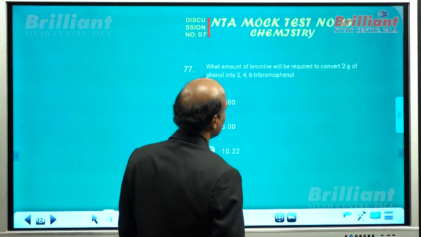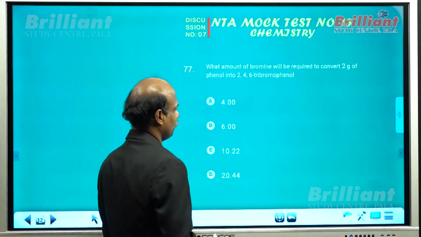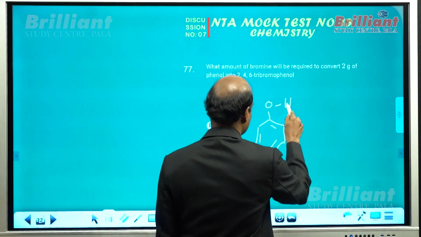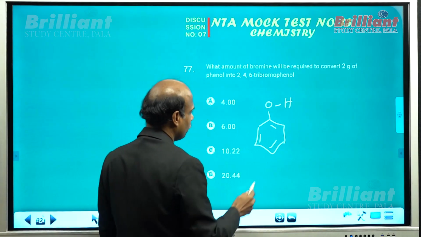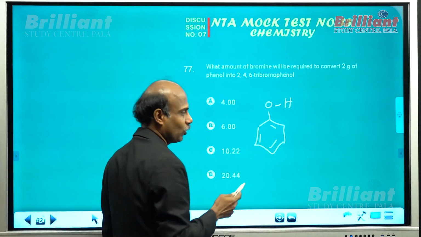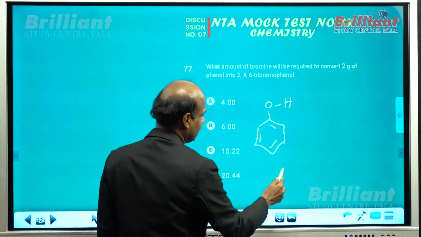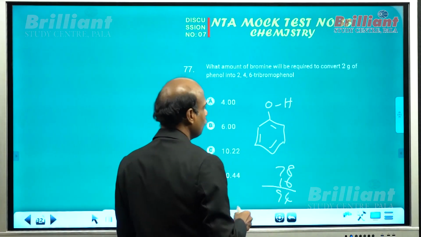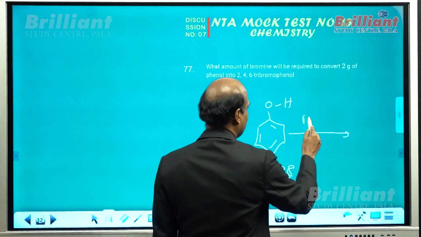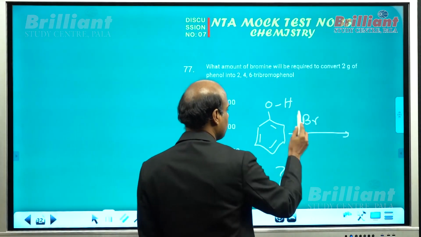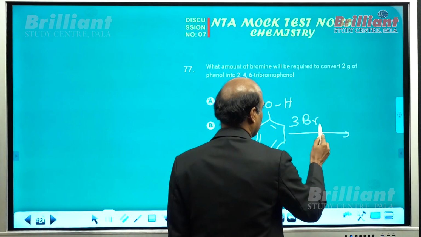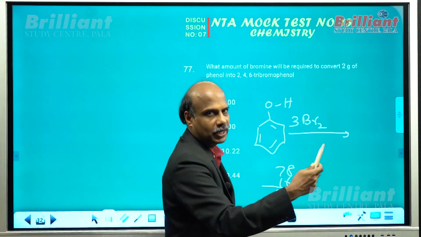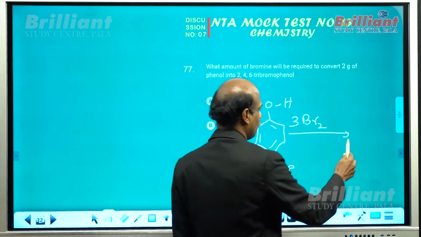What amount of bromine will be required to convert 2 gram of phenol? You are given the phenol. In the case of phenol, the molar mass is what? Phenol is nothing but benzene with 1 oxygen, right? So it should be 78 plus 16, that is 94. 94 gram phenol requires what? It requires 6 bromine atoms. Am I right? The byproduct HBr is removed, that all of you know.